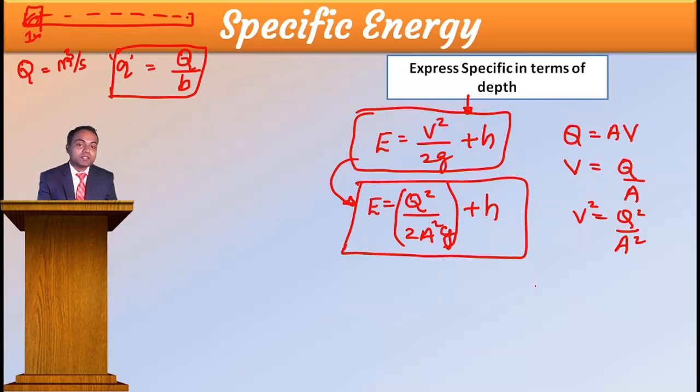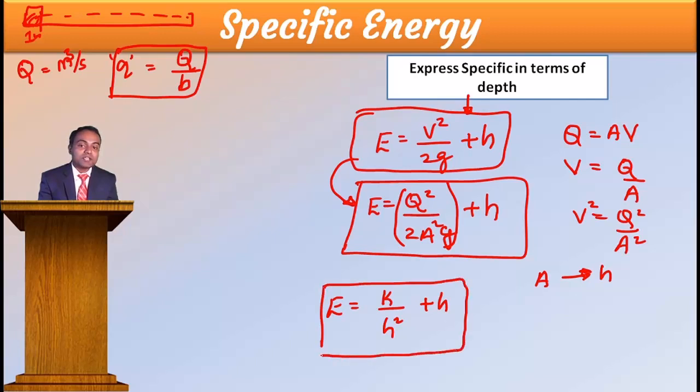Area depends on the geometry, but very interestingly, area depends on H. Means I am getting a specific energy equation something like K divided by H square, where K means all constants put together, K divided by H square plus H. This is the expression of specific energy in terms of H. Interesting, na?